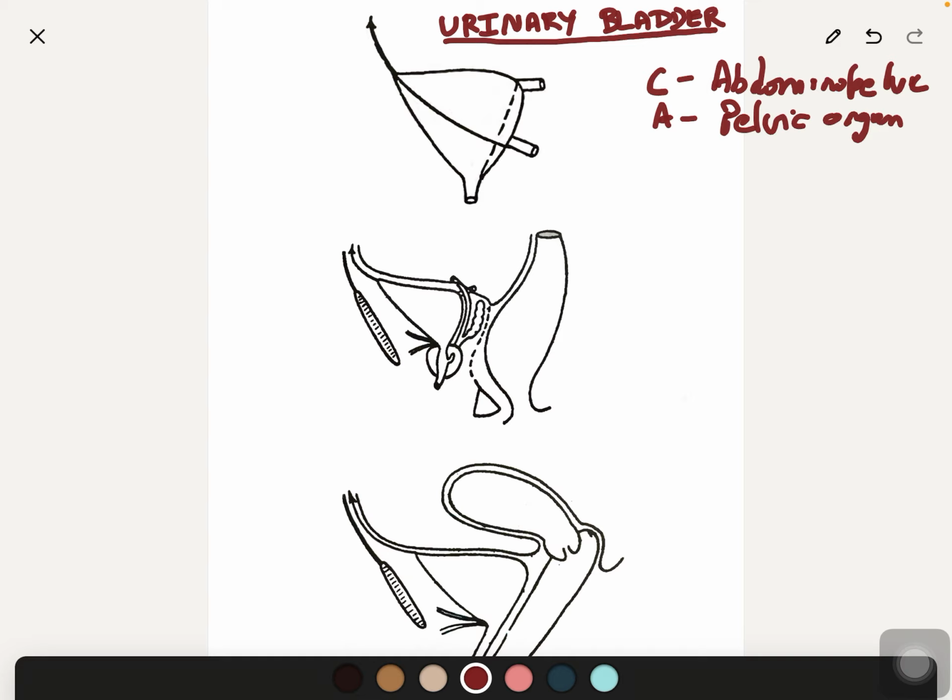When distended, it becomes abdominopelvic, ascends from the lesser pelvis by displacing the peritoneum from the posterior surface of the infraumbilical part of the anterior abdominal wall.